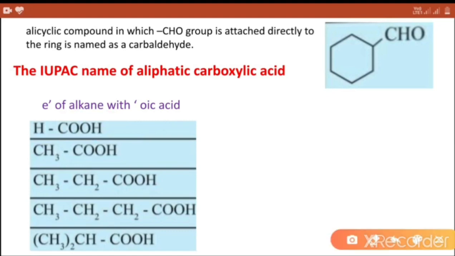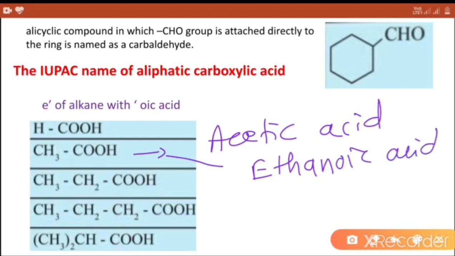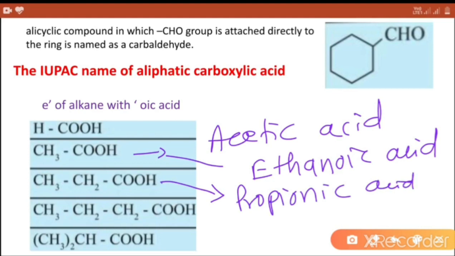Second compound, common name acetic acid, which contains two carbon atoms. So IUPAC name ethanoic acid. Third compound, common name propionic acid, and IUPAC name propanoic acid.